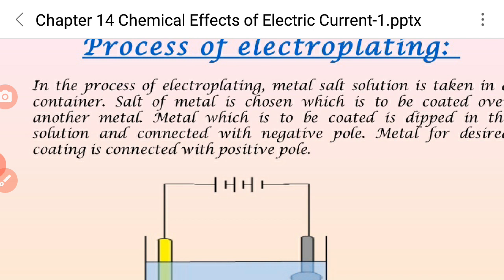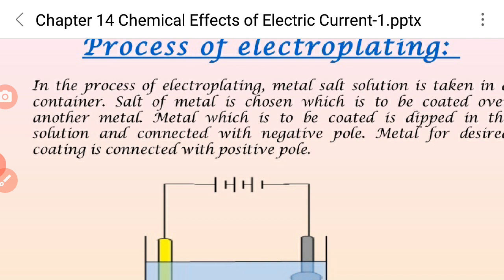Now inside the beaker we add copper sulfate solution. When we press the key of the battery, the current passes through the solution.